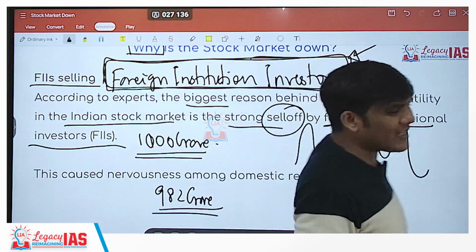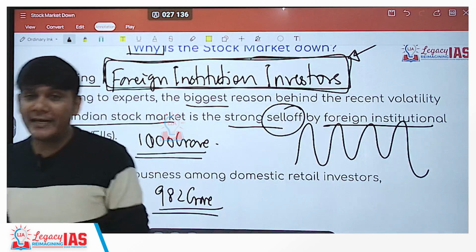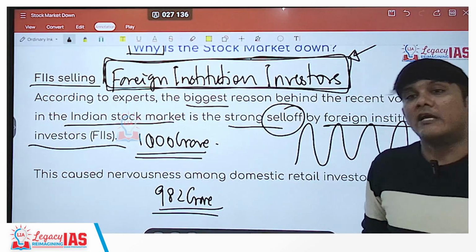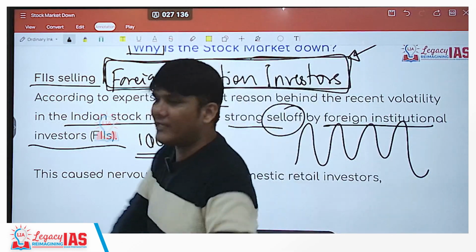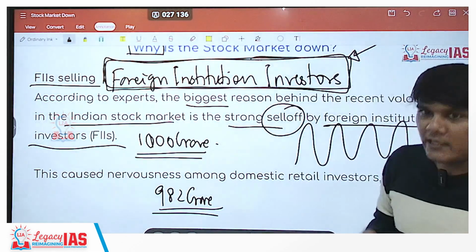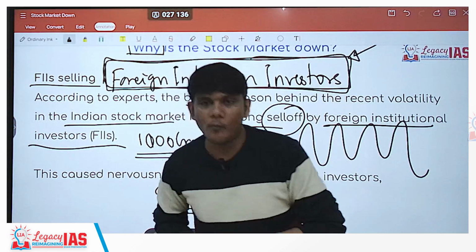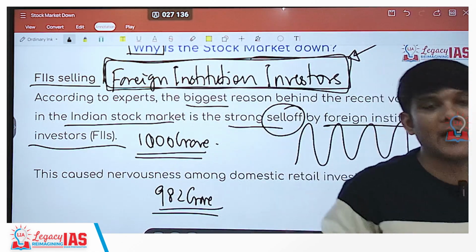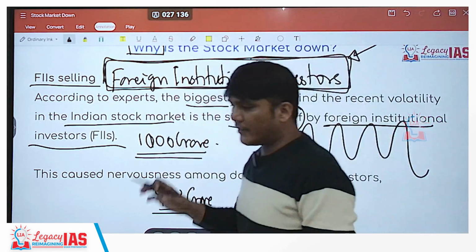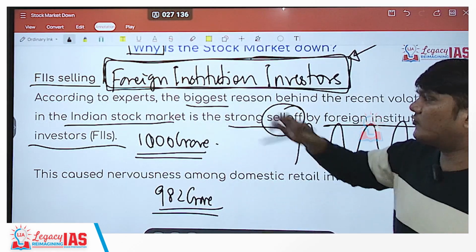So rapid selling by the FIIs is taking place. Now, since the FIIs are selling rapidly, what will happen? The Indian retail investors, even you and I with the mobile app, not just the Indian companies, but us individual consumers would also have a psychological hesitation about investing right now because it may go further down. This is not just limited to that. The stock market is a lot about psychology, the trust in that particular system, right?